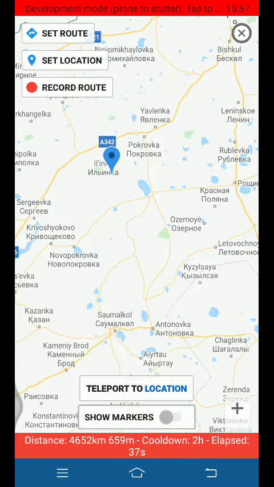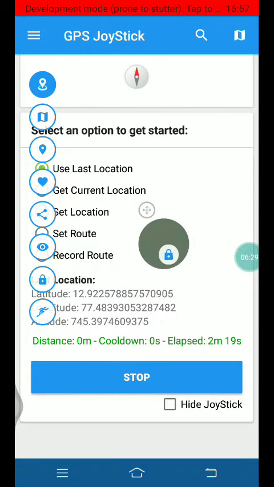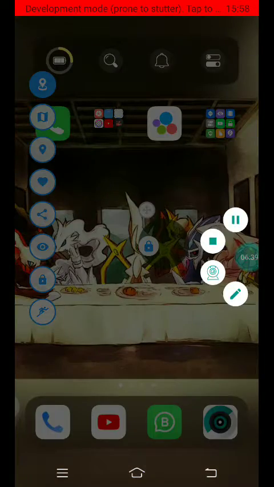I'll put the location to here. You can set a route. It's good. I'll go back. Lock, you can open lock. The speed, whichever speed you want to run in Pokemon Go, you can run.